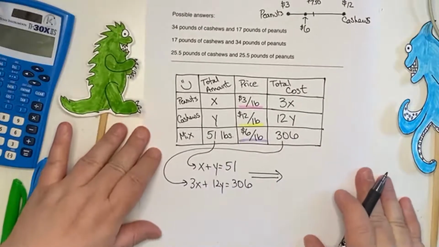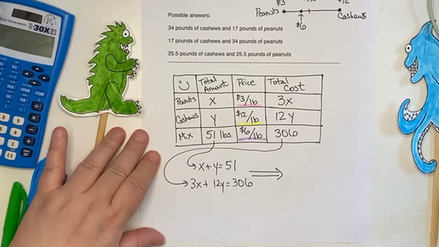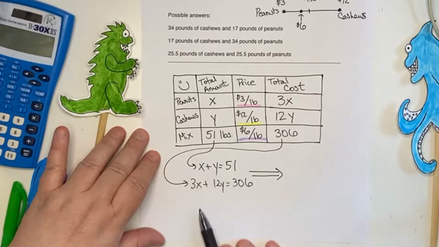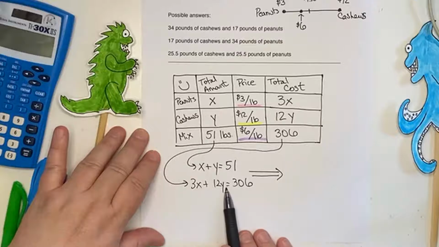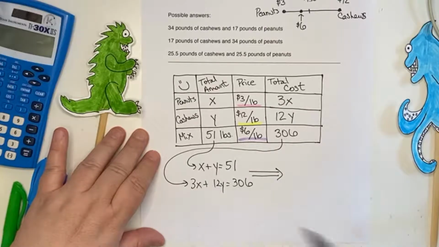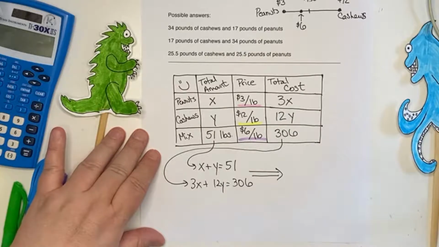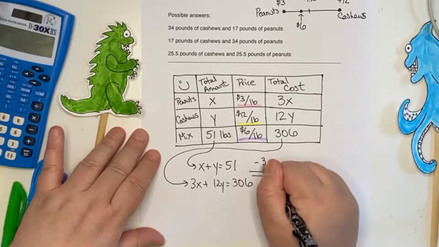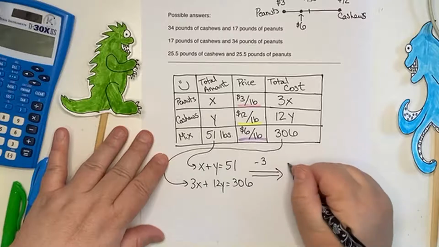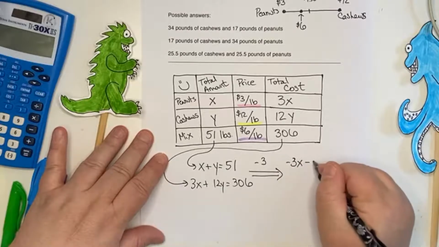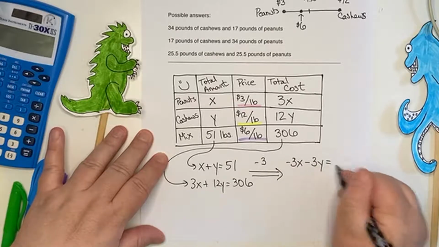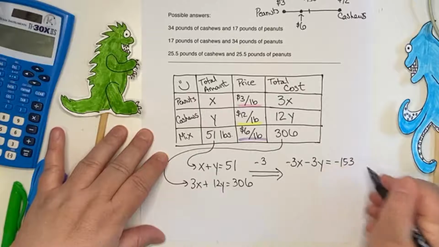And as with most of these, because I started out with an X plus Y, I can easily get rid of X's or Y's, or if you really want to, you can use substitution. I'm going to use elimination. I'm going to multiply by -3 on top and get -3X minus 3Y equals -153.